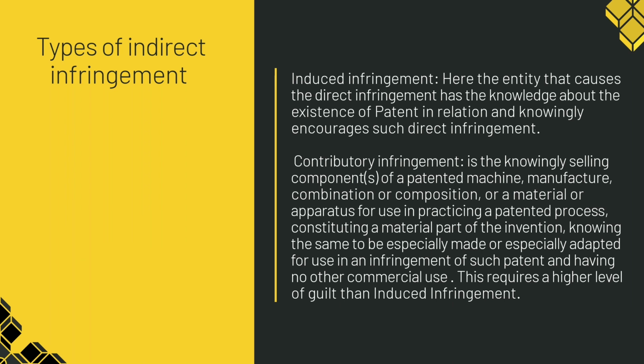Second, contributory infringement is knowingly selling a component or components of a patented machine, manufacture, combination or composition, or a material or apparatus for use in practicing a patented process, constituting a material part of the invention, knowing the same to be especially made or especially adapted for use in an infringement of such patent and having no other commercial use. This requires a higher level of guilt than induced infringement.